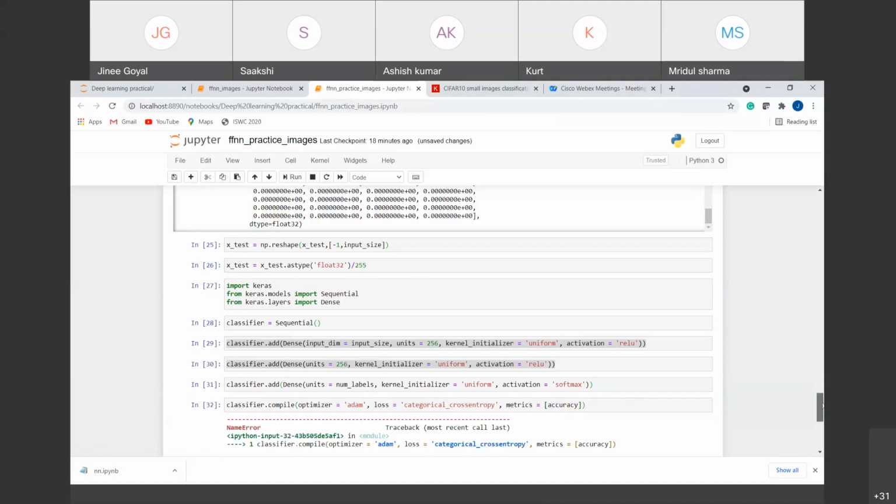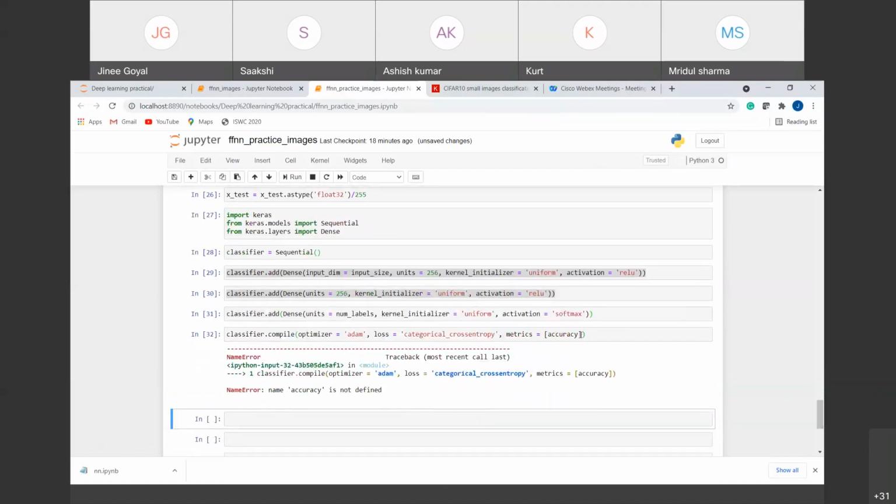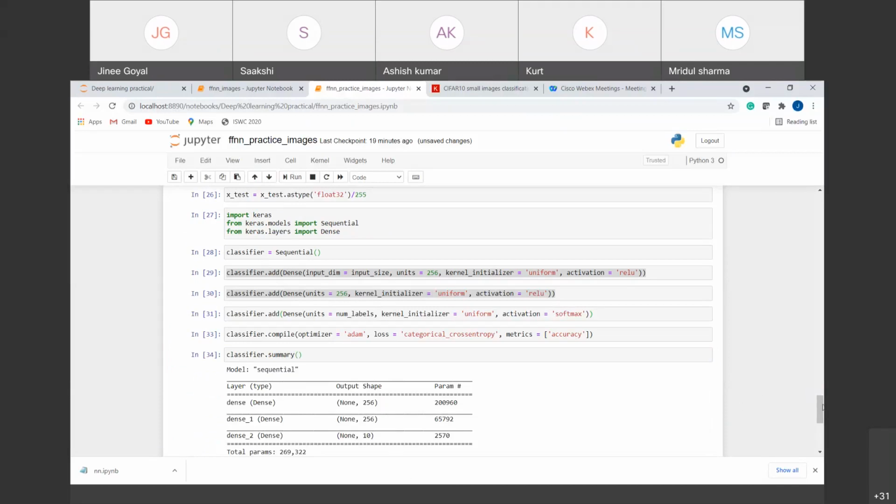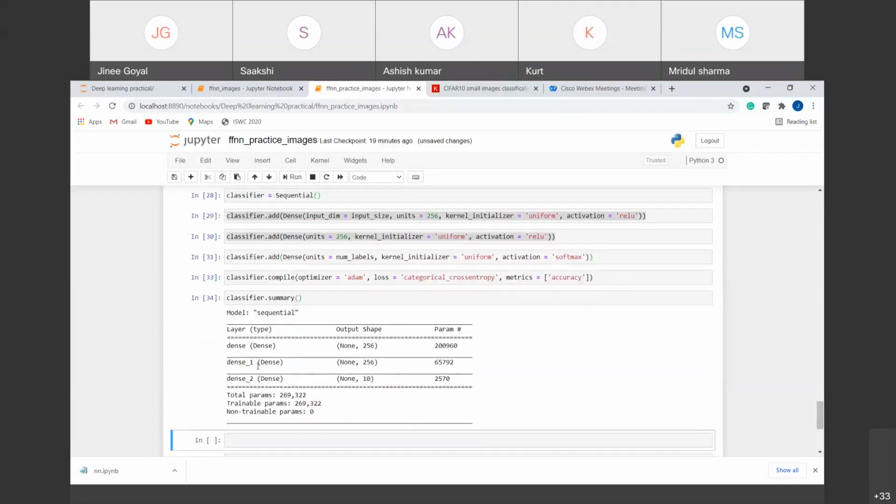Okay, we have some error here. These are supposed to be in quotes. Yes, so we have compiled our model. If we see the summary, you can see we have the first hidden layer with 256 neurons, and these are the number of trainable parameters. How these trainable parameters are achieved, you must have studied in your class.